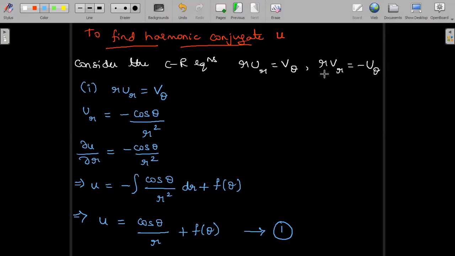Now on the same lines, we'll consider the second CR equation, R V_R is equal to minus U_theta, and perform on the same lines. So I'll just perform the second case now.